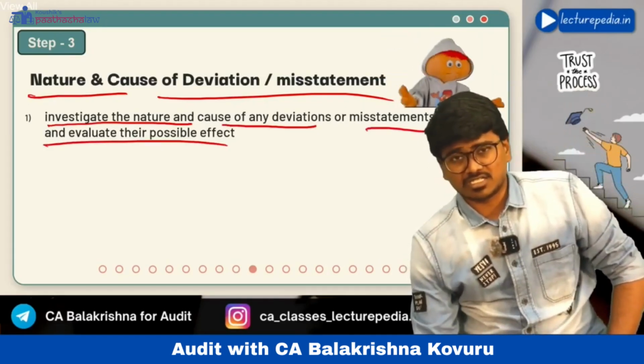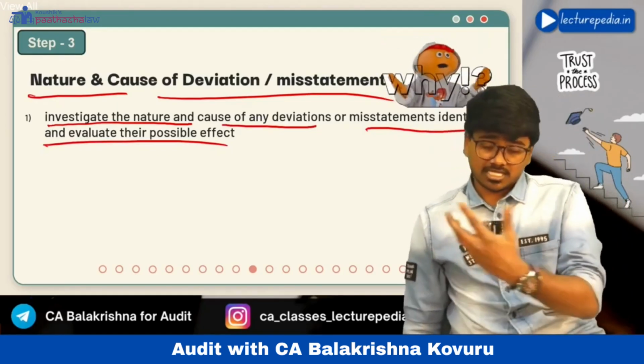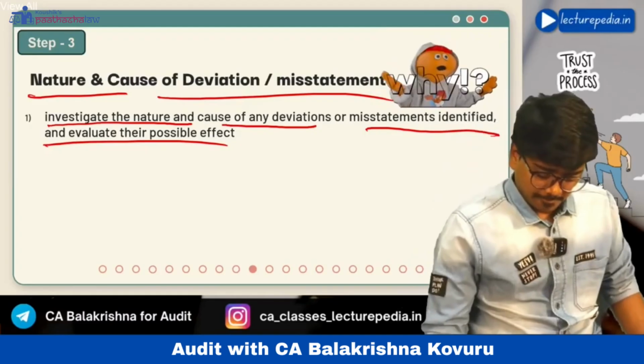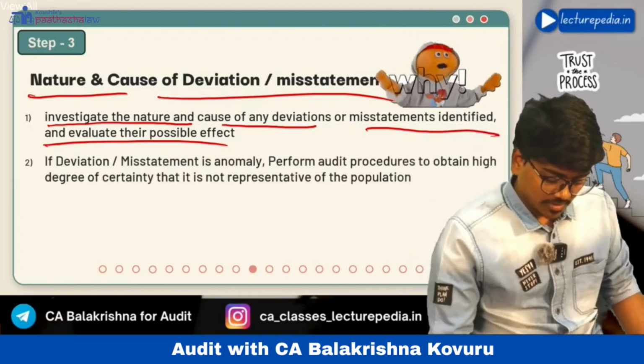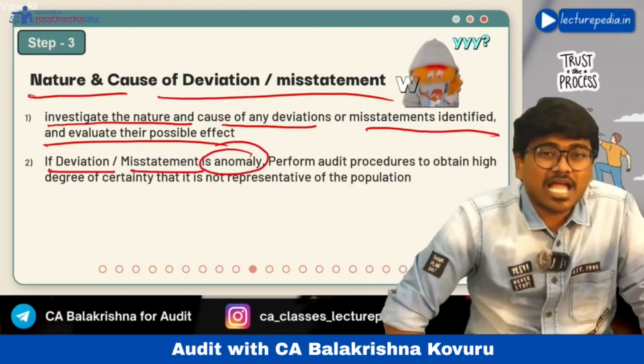Okay, why has this deviation occurred? If there is this much deviation, how much deviation will there be in the entire population? You need to see that. Okay, you need to evaluate the cause and nature. If the deviation or misstatement is an anomaly, what is meant by anomaly?